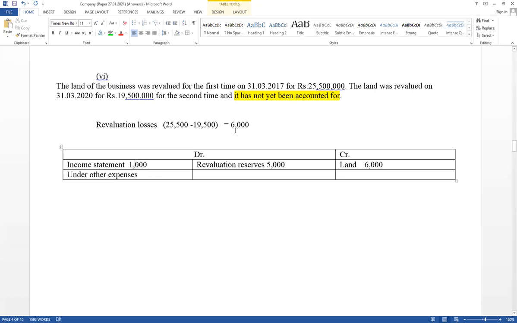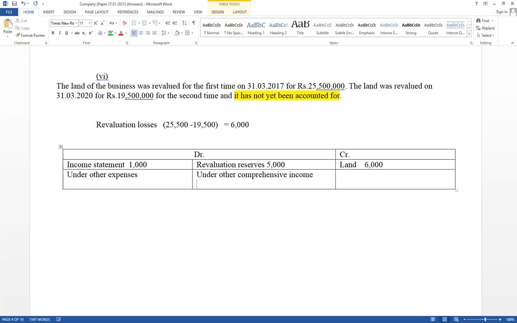This is not the first time revaluation, it is the second time revaluation, and there was a revaluation surplus available. When recording this year's loss, the amount equal to the previous year surplus is debited to the revaluation reserves account. That value should be included under other comprehensive income. And under other comprehensive income, how is it recorded? Within brackets.